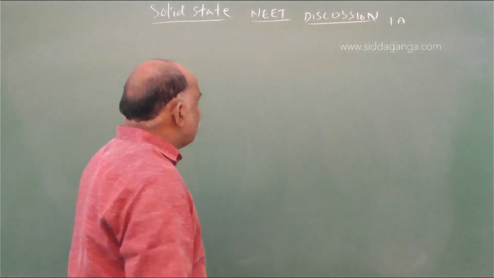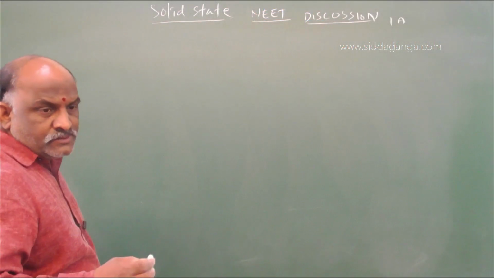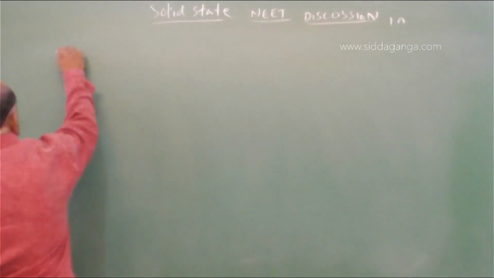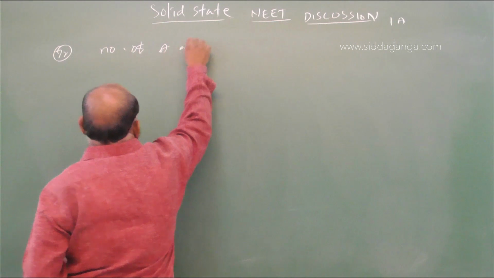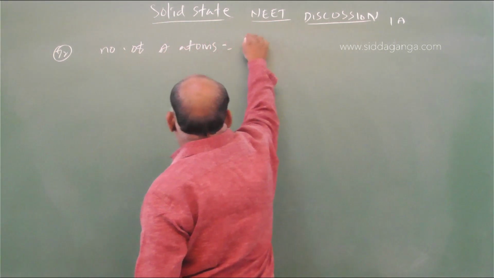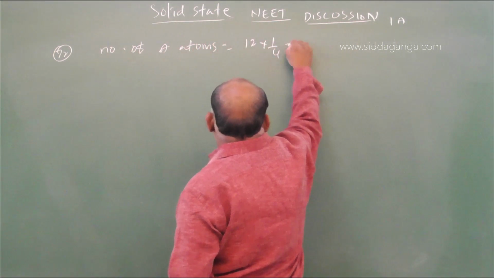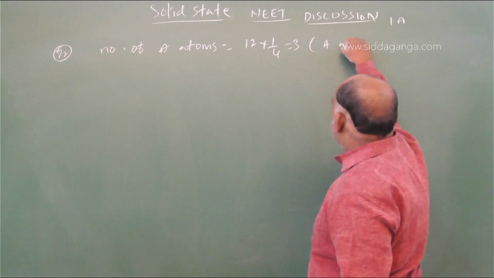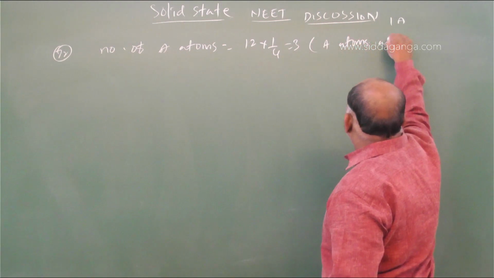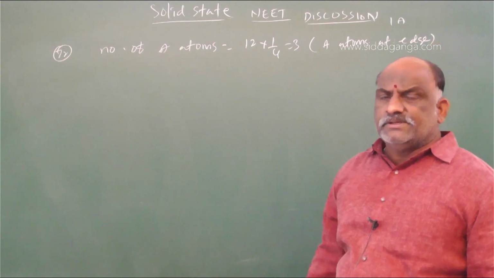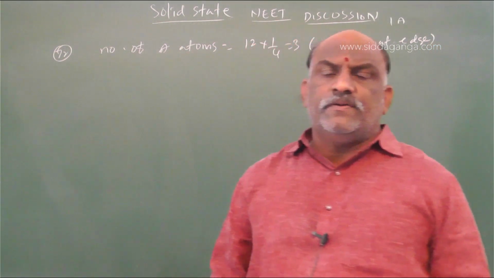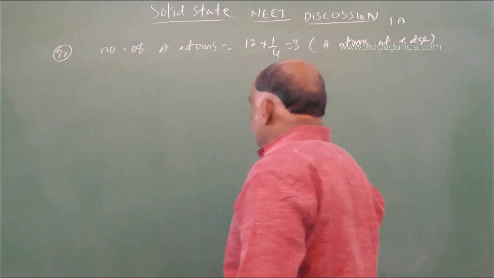Already we know it. Question number 72. Number of A atoms: 12 into 1 by 4 is equal to 3, because A is at the edges.